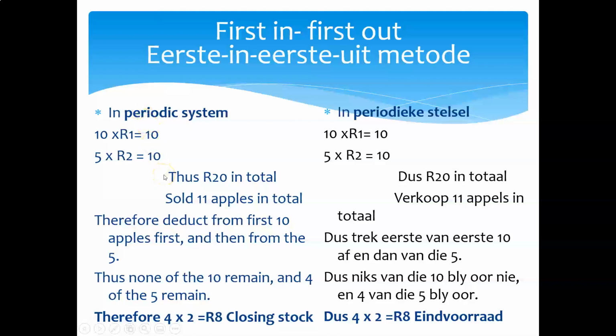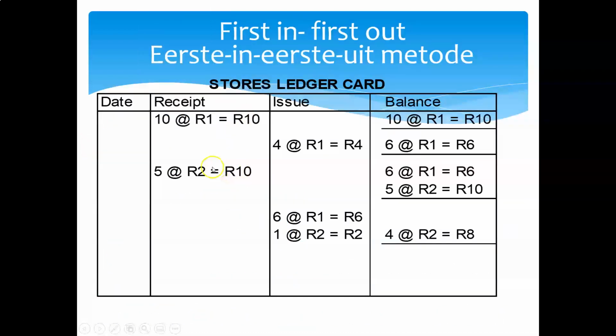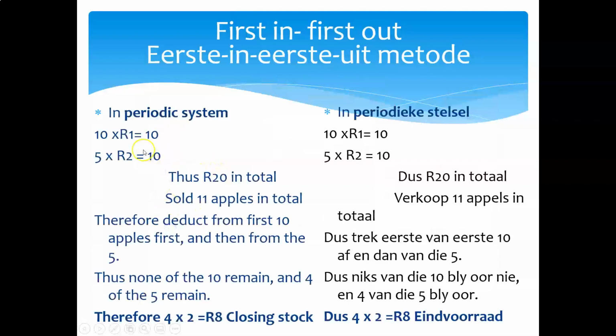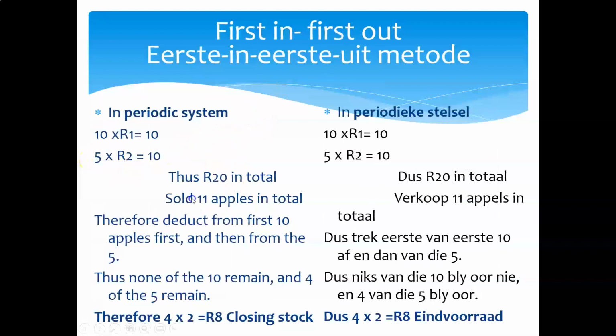Well, in a periodic inventory system, let's just go back, in total, how many apples did we have available to sell? Well, we had 10 and we bought another 5. So we had 15 apples in total to sell. What was the price of these apples that we could have sold? Well, 10 Rand plus 10 Rand, that gives us 20 Rand.